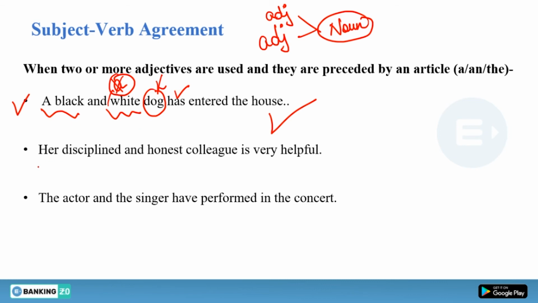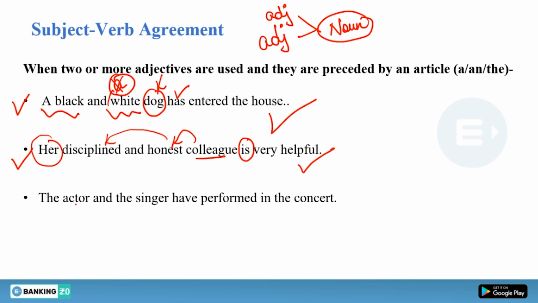Clear? Similarly, her disciplined and honest colleague, it means this is an adjective and this is also an adjective, and before that, possessive adjective is used here. So her disciplined and honest colleague, the sentence is talking about one person. Colleague is very helpful, right?